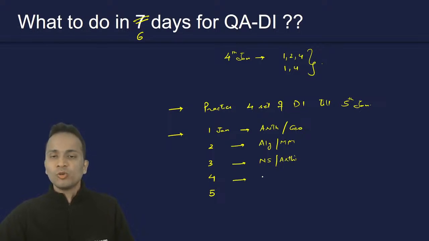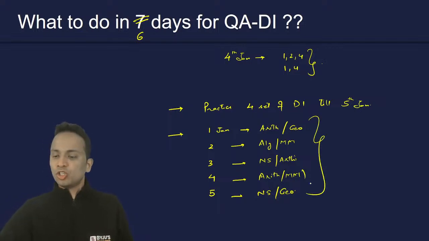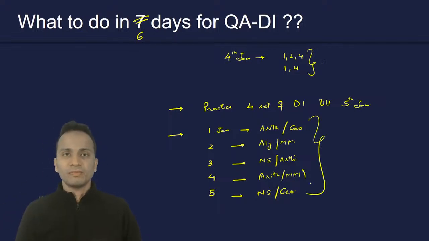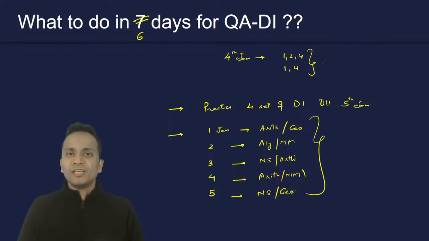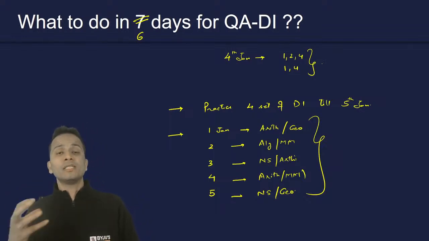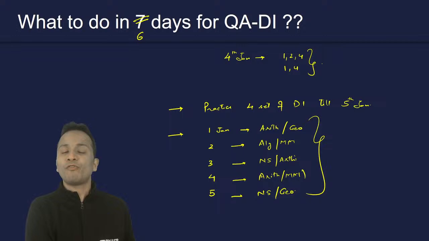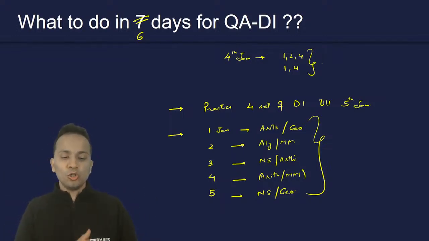Then fourth, you can pick arithmetic and modern maths. And on the last day, you can pick number system and geometry. So what I've done is I've kept 2 days for every topic, right? In these next 5 days, you can revise all the questions that you have bookmarked, all the concepts that you have noted down in your formula copy, all the formulas that you have noted down. You can revise all those things.